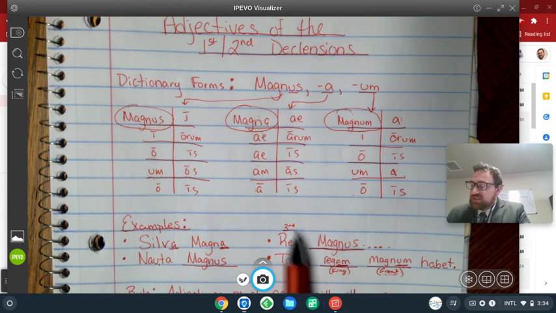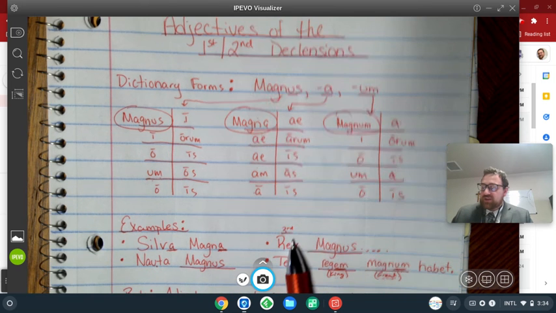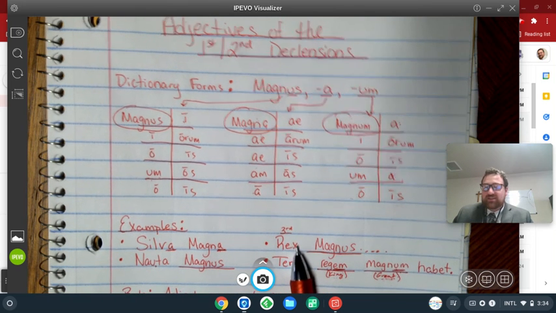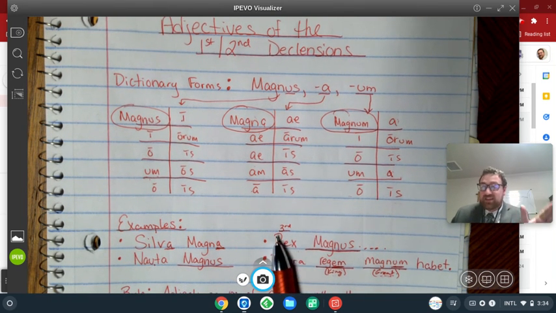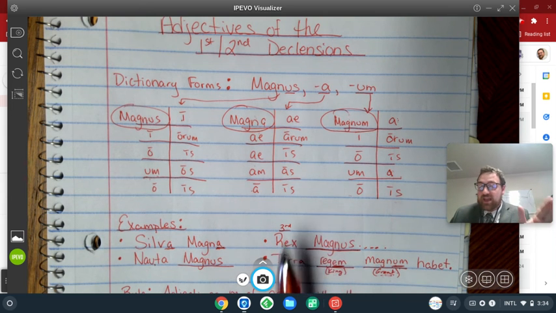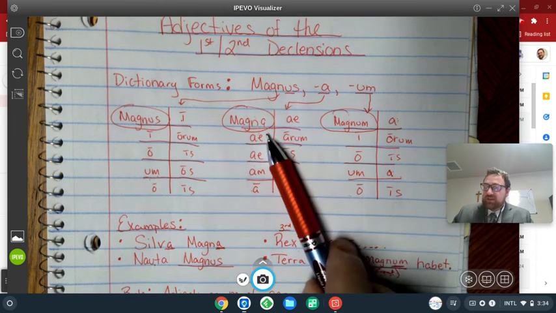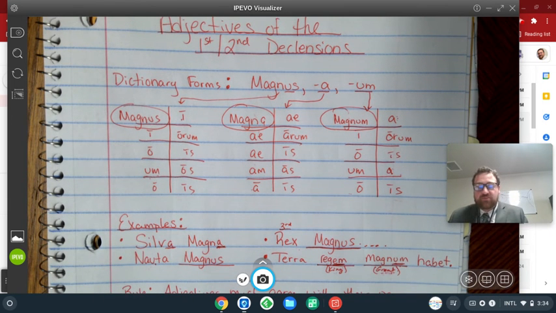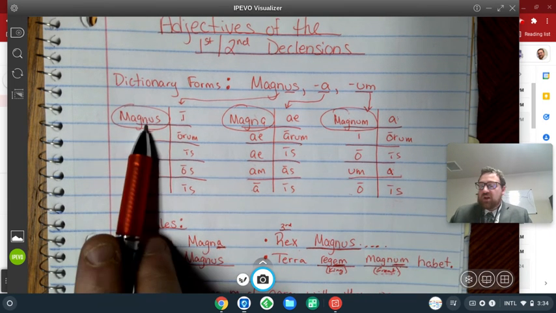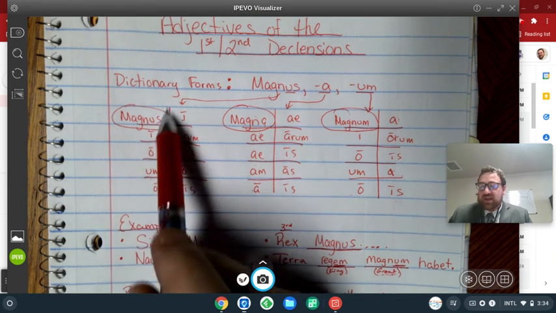All right. So the first thing I want to do is I want to say, what's the gender of king? So I look at my nominative form. Rex ends in an X. So I'm thinking SOX rule, but then I'm thinking, wait, king is a male, natural gender rule, so a king is a masculine word. So the first thing that I want to do is I want to pick which of the charts to take my word from. So all of this, magnus, magni, magno, this first chart, these are masculine words.